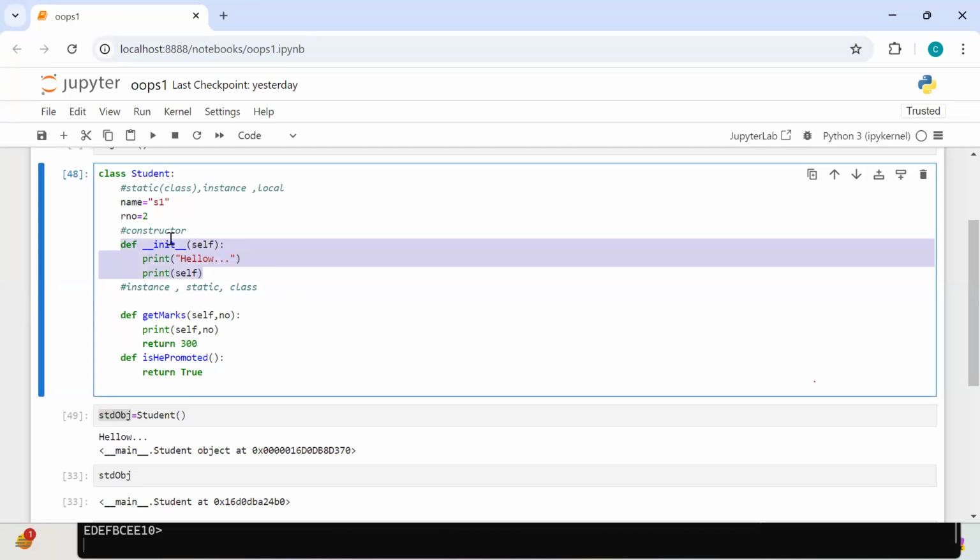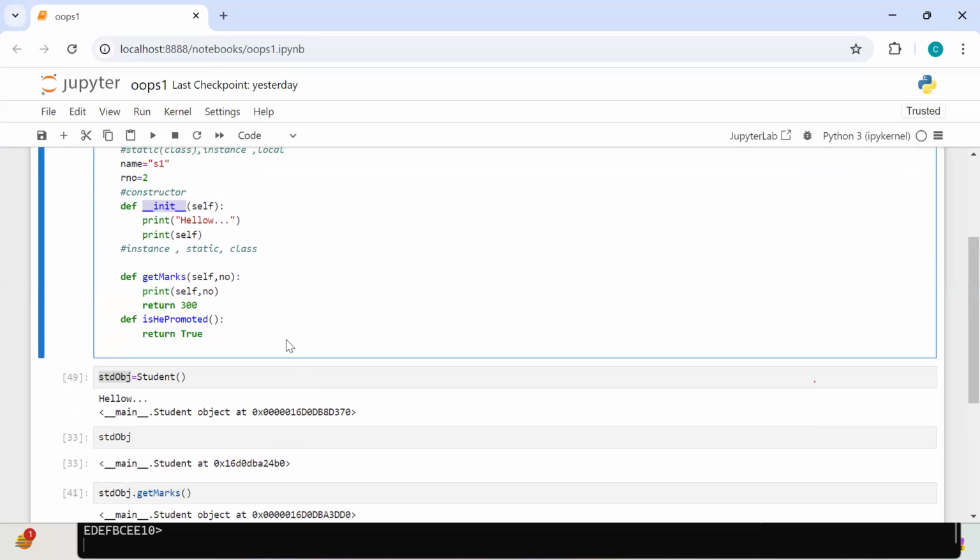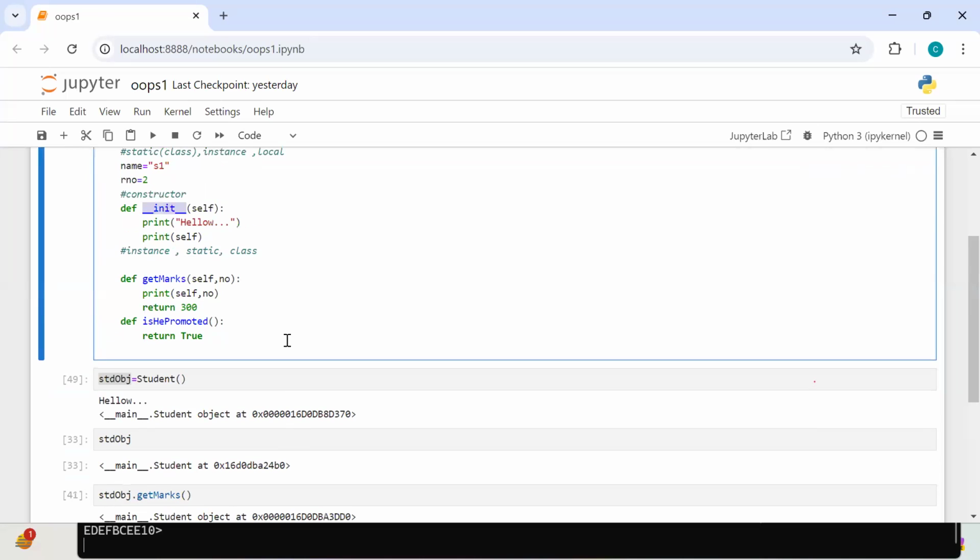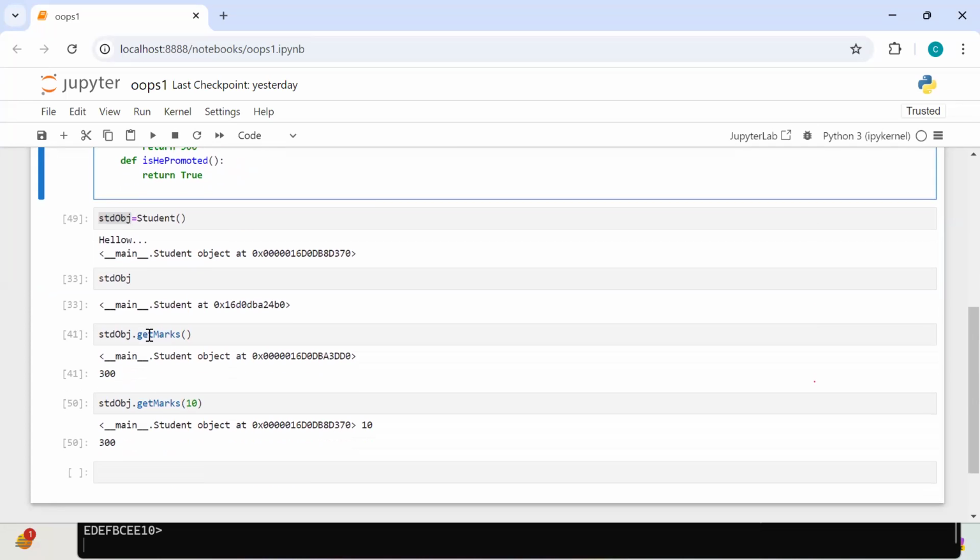Yesterday we discussed: functions we can call directly with the name, but methods we can call by using an object reference.